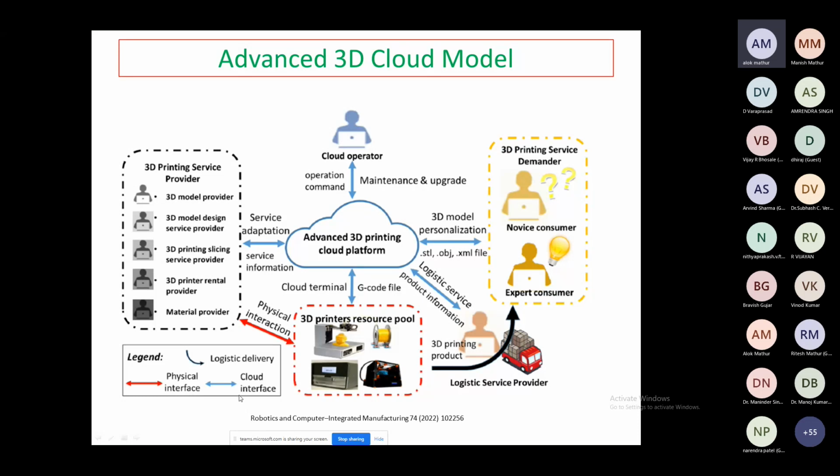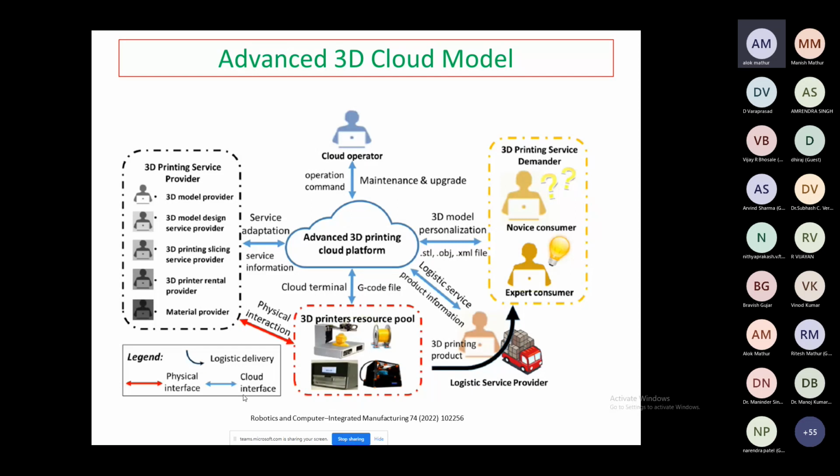So what is the difference between the primary 3D printing cloud and the advanced 3D printing cloud model? So you have this perspective of the resource service, right? In the primary you have the 3D printing service, logistic devices, 3D model library service. In the case of the advanced 3D printing cloud, we have the 3D printing services. Apart from the 3D services, we have the supporting structure optimization services, online slicing services, virtual printing devices, and the 3D printer maintenance service, 3D printer material supply. All these things we have added in the advanced 3D cloud model. Then from the perspective of the user, we have those with a knowledge background in 3D printing technology, and 3D printer owners and professional 3D printing service demand.